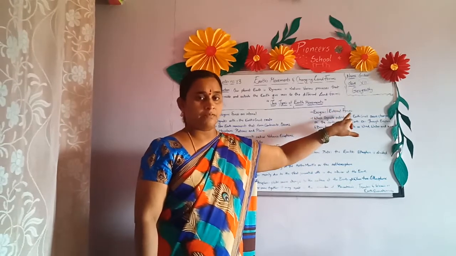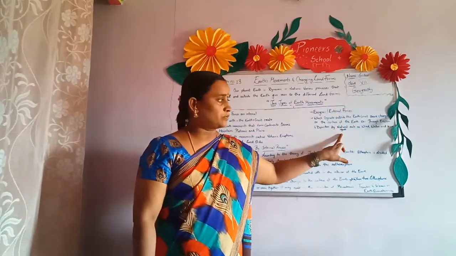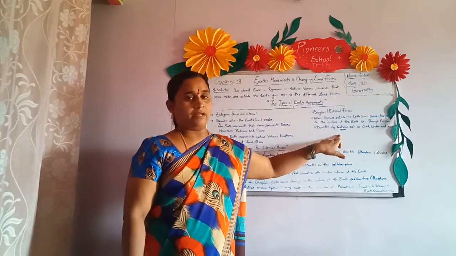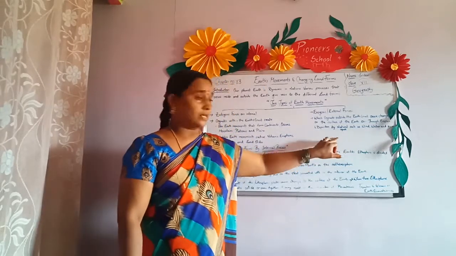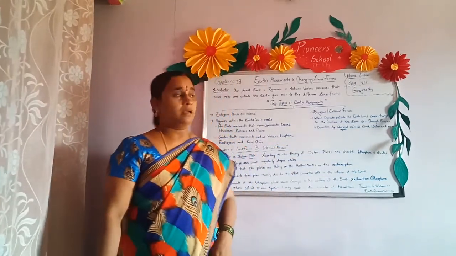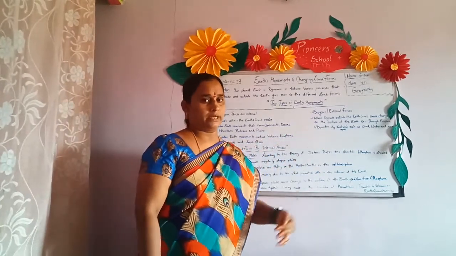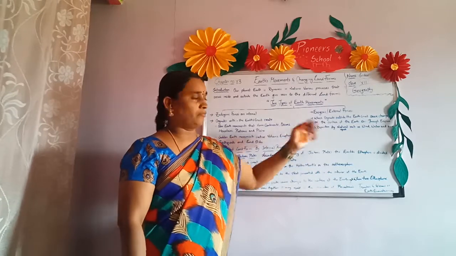external forces, the external movement of the earth, children. So these are acting as agents. What are the agents that help? Wind, water, air. These are all natural agents, because they are just natural resources, we can say. Because of this, what is happening? The external process happening outside the earth gives rise to the formation of various landforms.